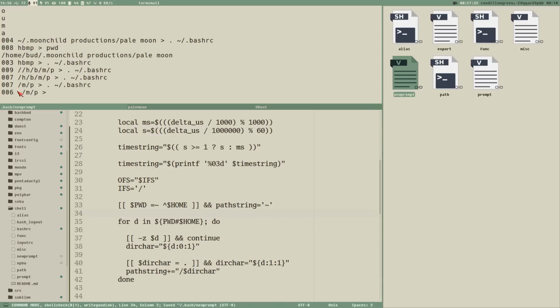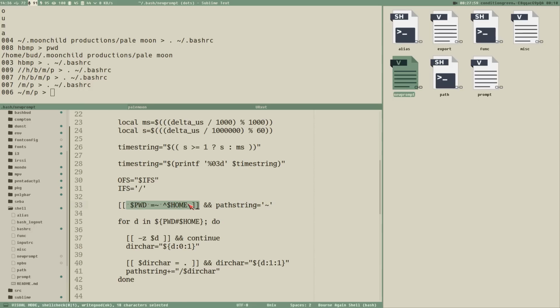And there, now it prints, because now it sees here, PWD, it starts with, I do a regular expression here, a simple one, to test if the current working directory starts with the home directory. If it does, then it will create this variable called pathstring and set it to just a tilde. And then we append stuff after this tilde in the loop here.